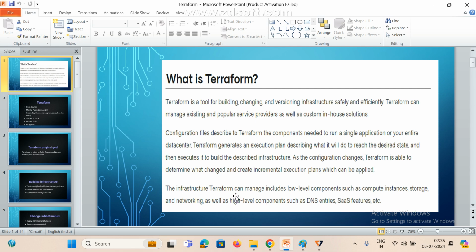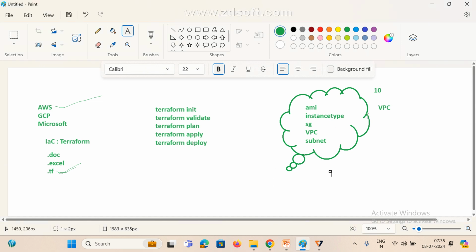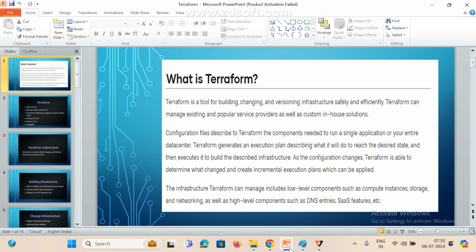The infrastructure Terraform can manage includes low-level components such as compute instances, storage, and network. We can create a VPC, we can create a subnet, we can give a security group, whatever we want. As of now, for AWS services we create everything manually, but with Terraform we can implement them with the help of scripts also. How to implement and how to write, slowly we are going to learn how it will work.